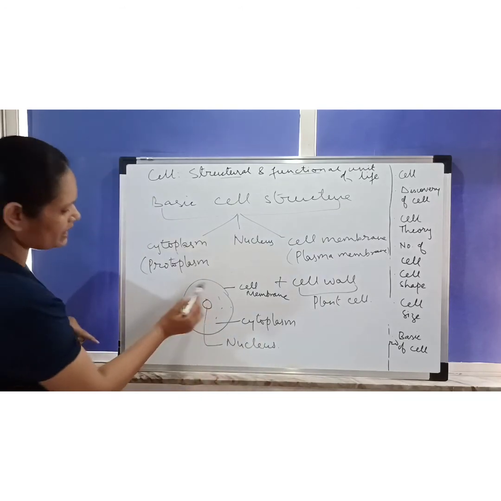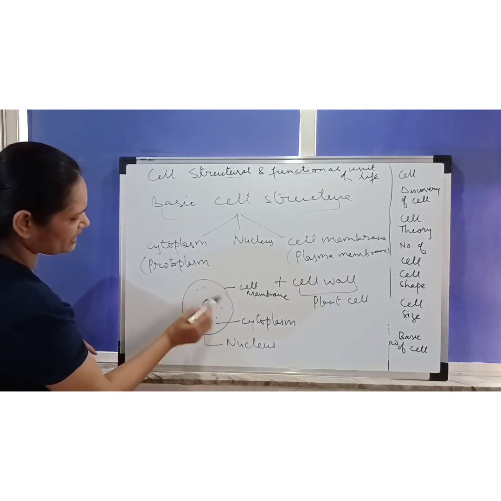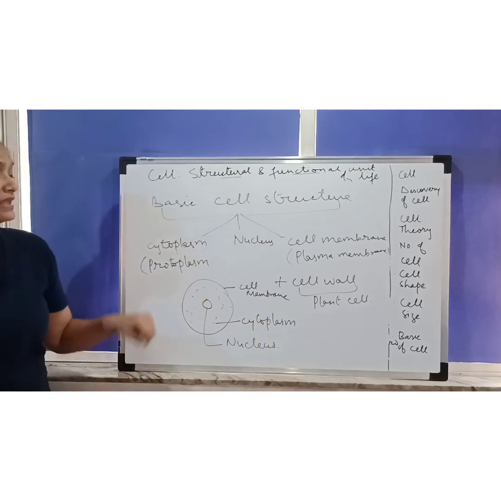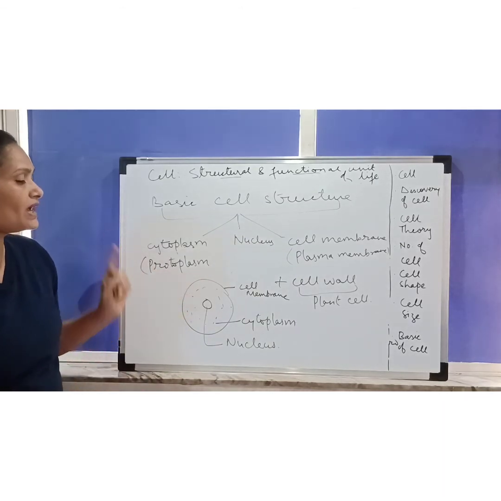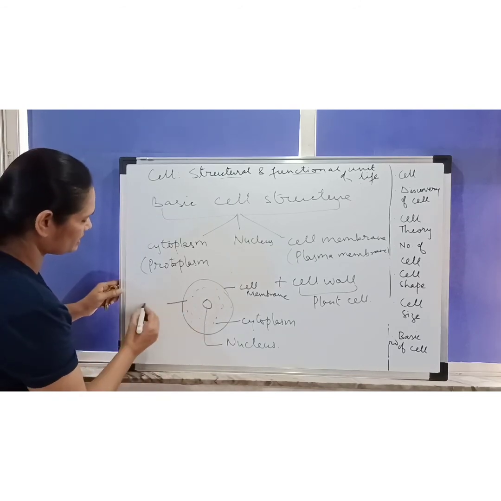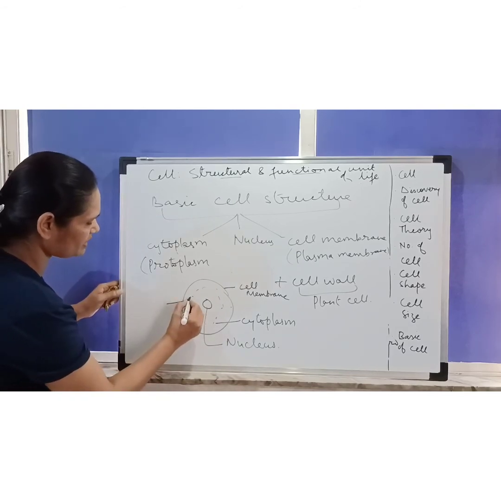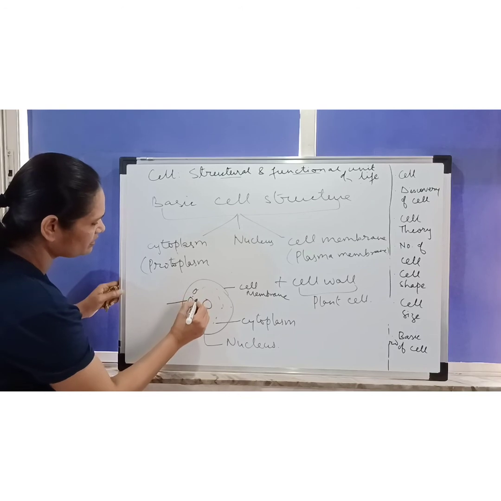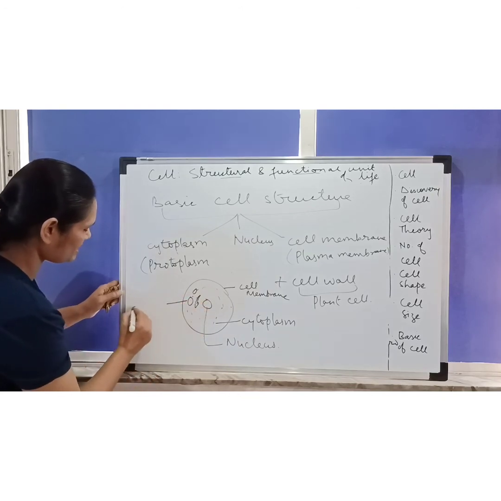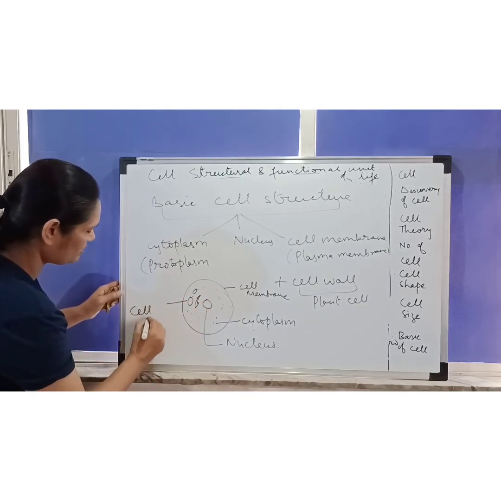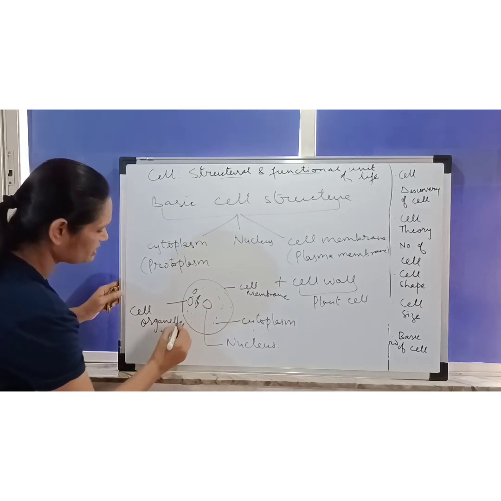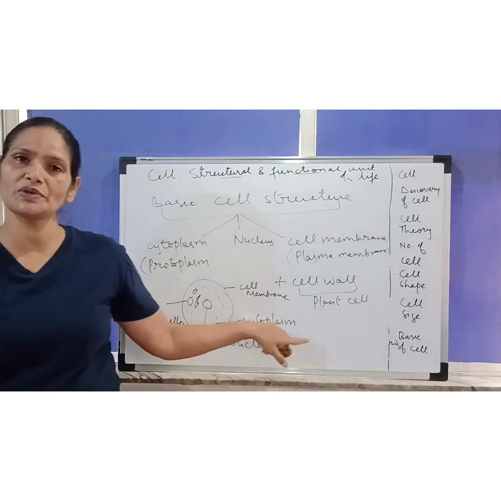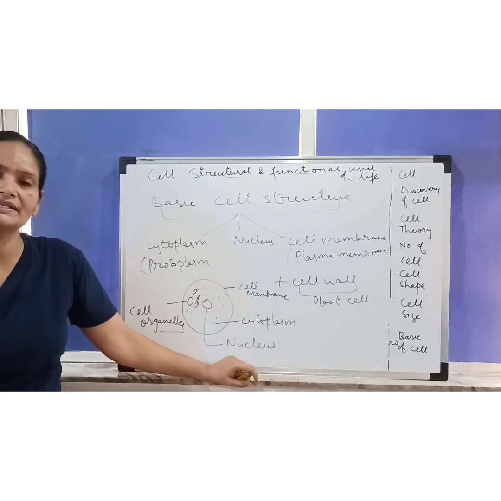In the cytoplasm or protoplasm, there are certain other parts of the cell lying, and they are called cell organelles. In the next class, I am going to discuss the cell organelles in detail.